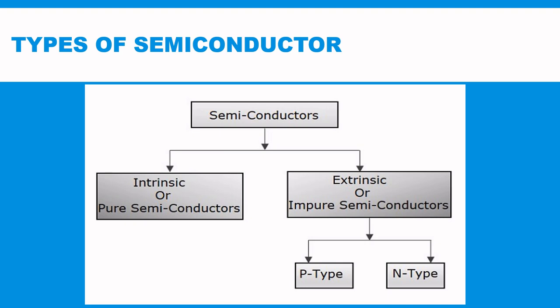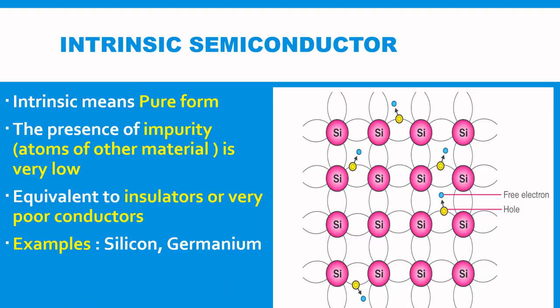Semiconductors are classified as intrinsic semiconductor, which is also called pure semiconductor, and extrinsic semiconductor, which is called impure semiconductor. Further, extrinsic semiconductors are classified as p type and n type. So let's start with the intrinsic semiconductor.